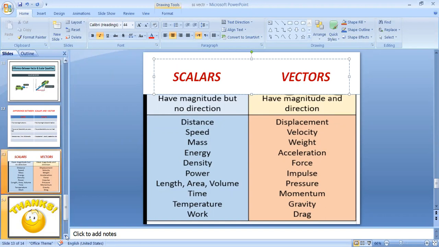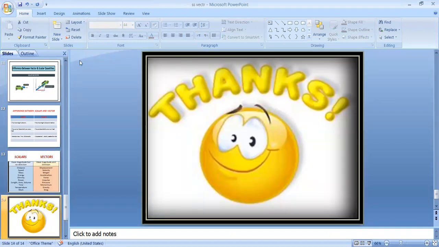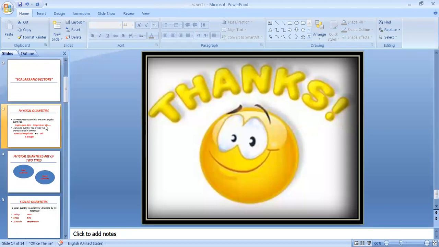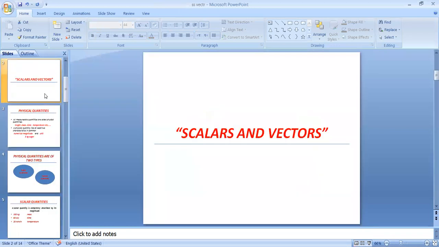Any problem? No? Okay, thanks a lot. We have completed scalars and vectors today. In the next class, we will discuss different vectors drawing.